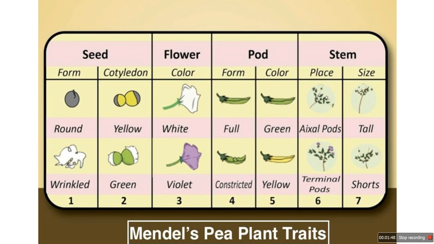He got a breakthrough idea. He realized something revolutionary, that traits do not blend, they are passed as separate units. Today we call them genes. Each organism carries two genes, one from the mother, the other from the father. Some genes dominate and some genes hide. These became the laws of inheritance.